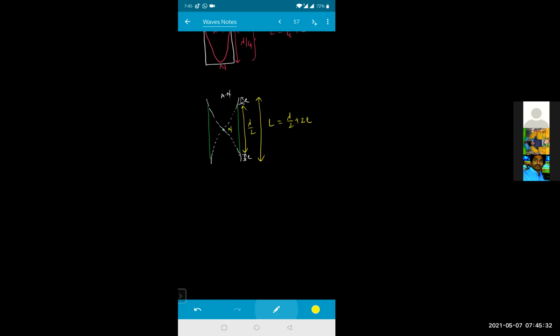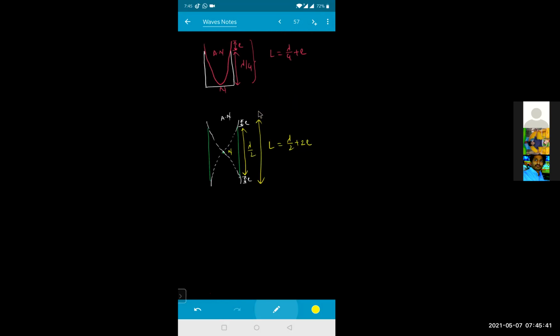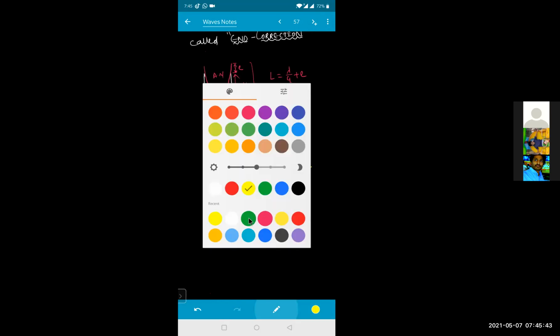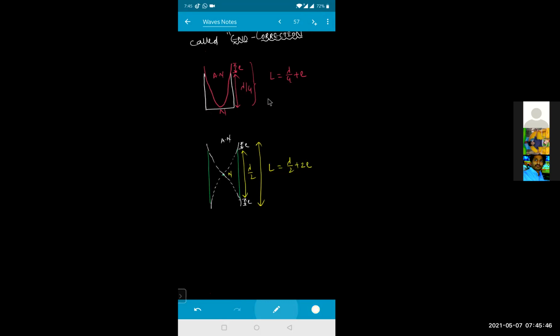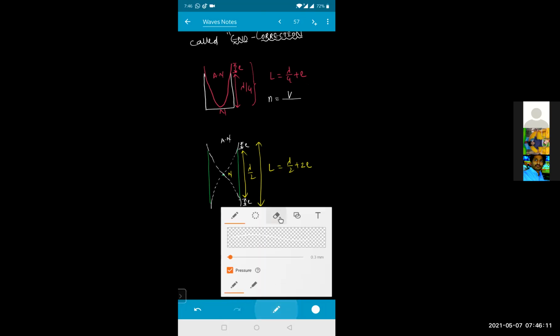So now if I'm writing for your closed organ pipe or maybe your open organ pipe right now beta. Now see, for the closed organ pipe, what will be the fundamental frequency formula beta? Can you tell me? Frequency formula will become n equals v by lambda. From here lambda will become how much for me? Can you tell me? L minus E, by L minus E into 4. Sorry, what you have written right now? This is the total length, right? E plus L, sorry, the diagram should be like this. See here.